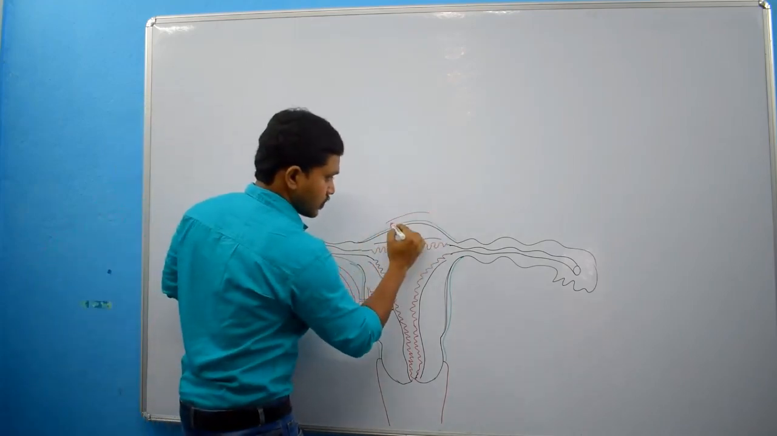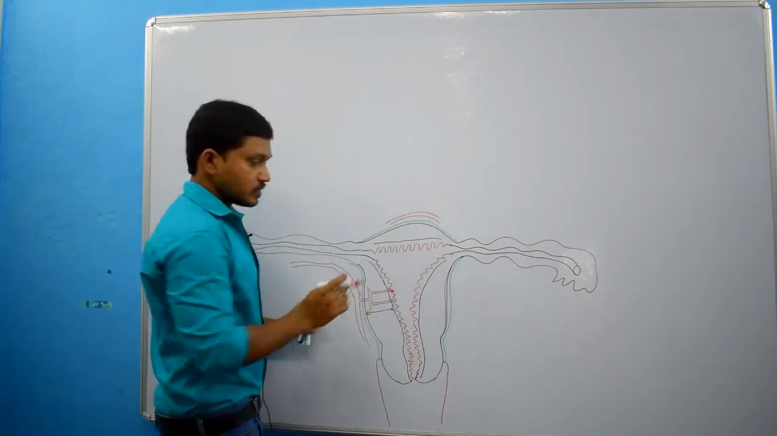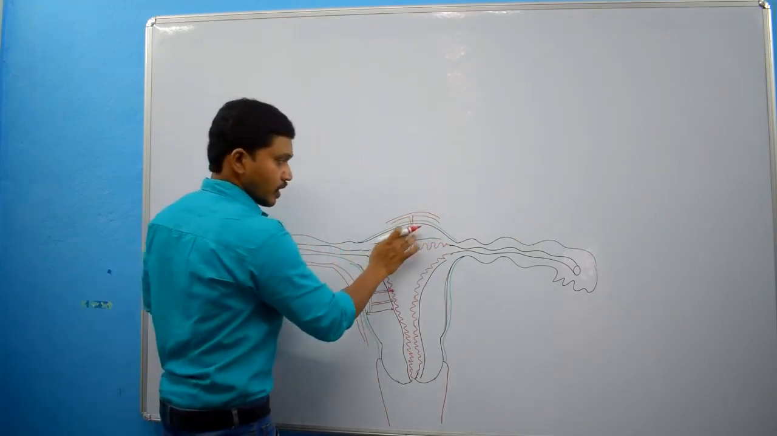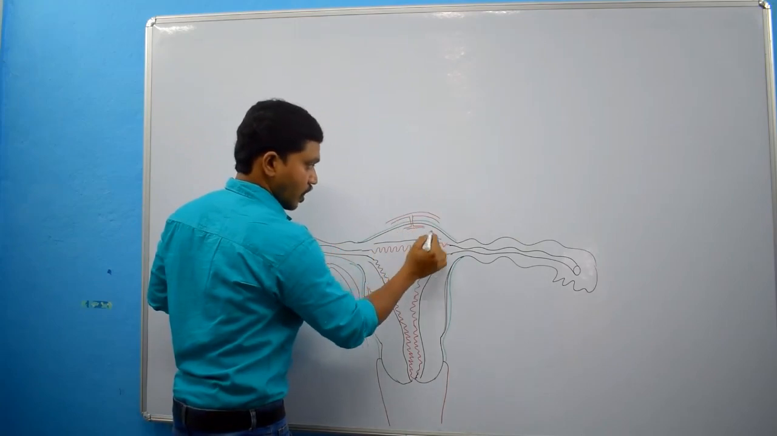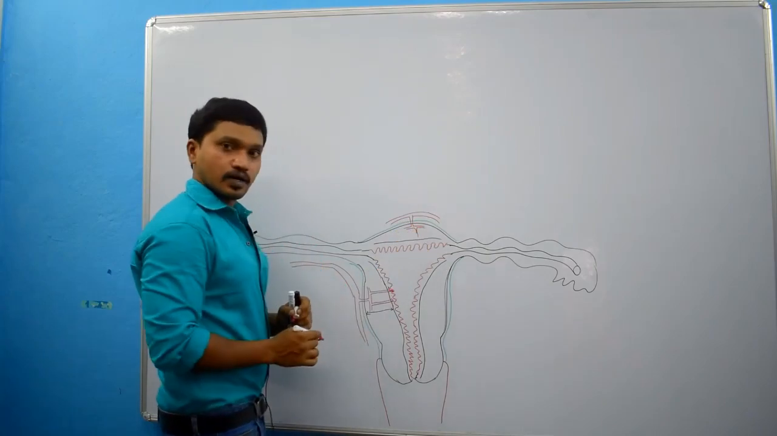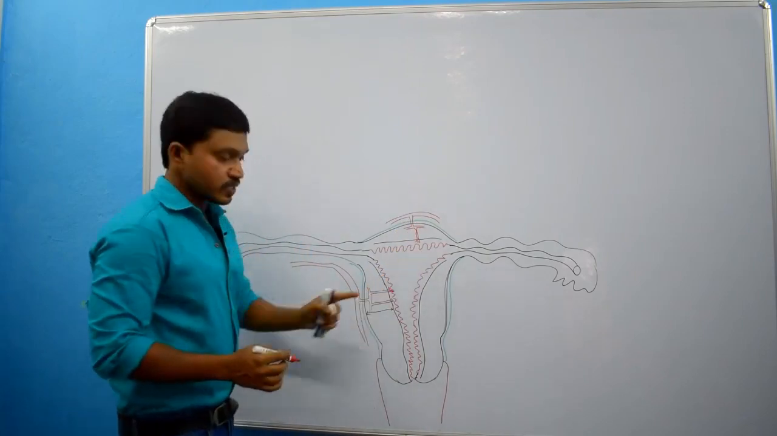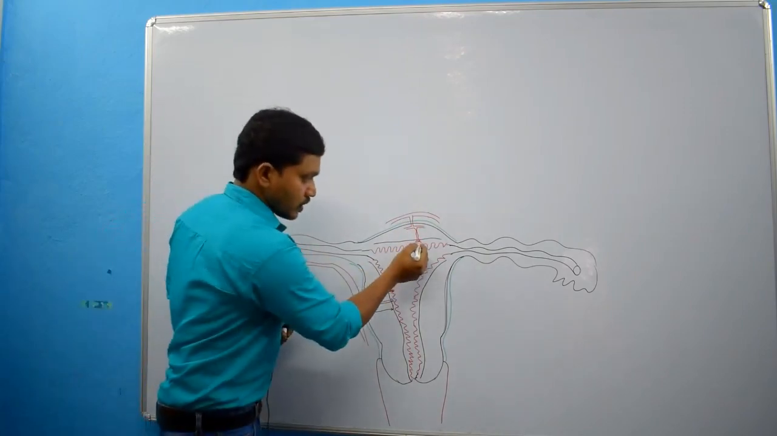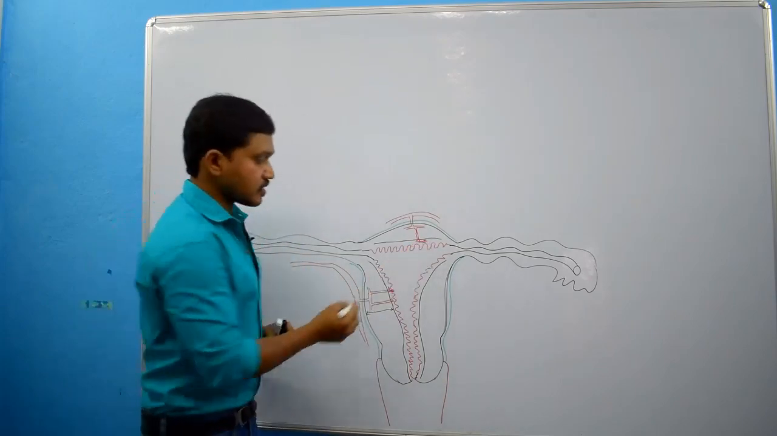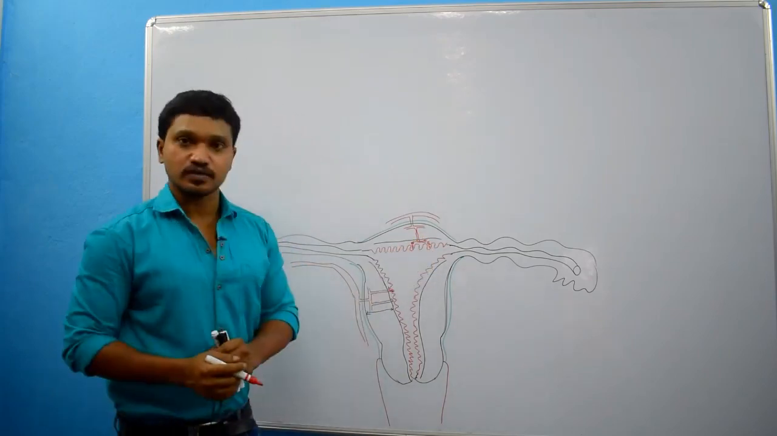Let me draw the same diagram over here. See here, these are the branches from the uterine arteries. They enter the uterus and give rise to arcuate arteries. Arcuate arteries give radiating arteries. Once these radiating arteries reach the endometrium, they give two types of arteries: basal arteries or straight arteries, and coiled arteries. What are these? Coiled arteries. Clear?